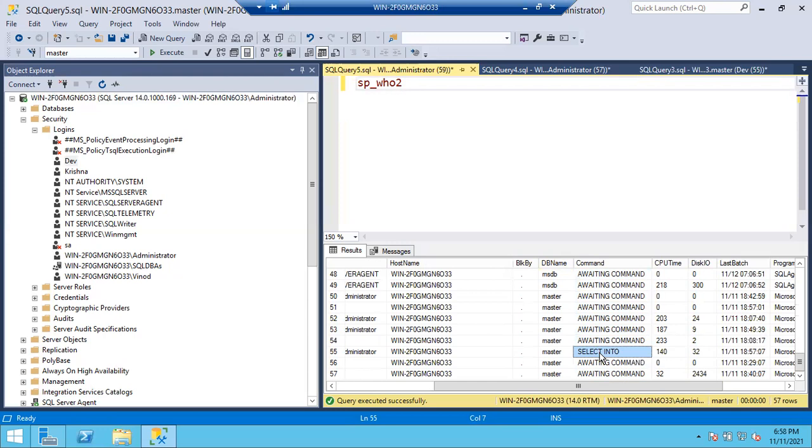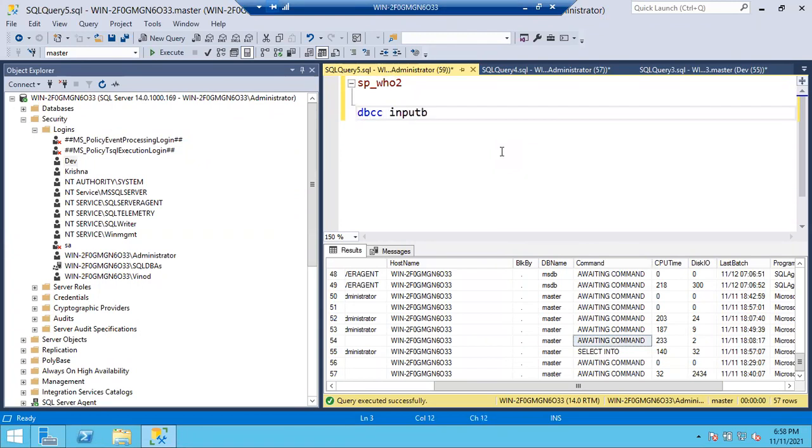So if Dev is running a select query, you can see select here under Dev's name. If Dev is running an insert query, you can only see insert here. If Dev is running an update query, you can see update. If Dev is running a delete or drop query, you can see the first word of that query. If you want, you can get the whole query. For that, there is a separate query: DBCC inputbuffer.